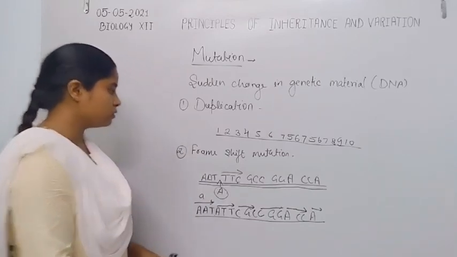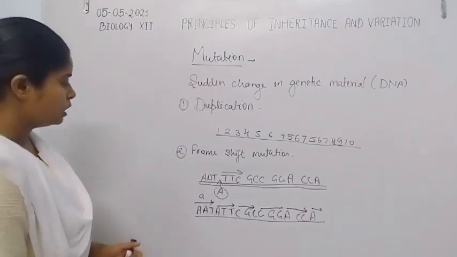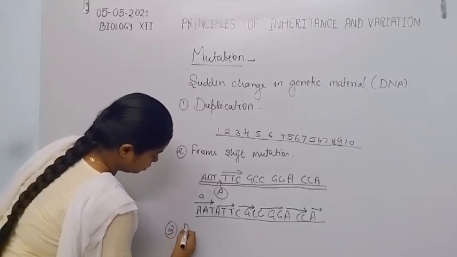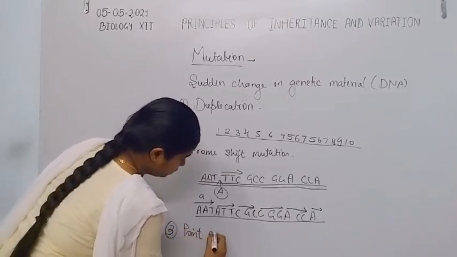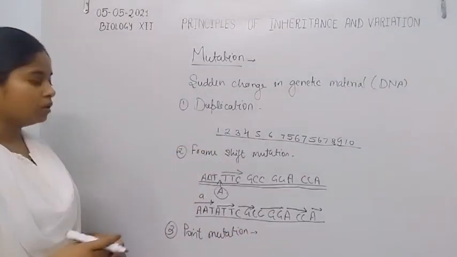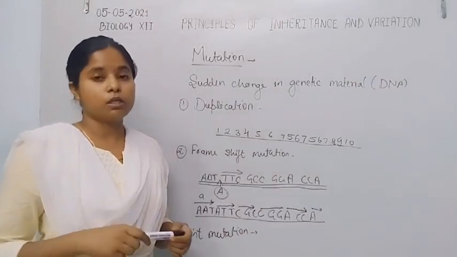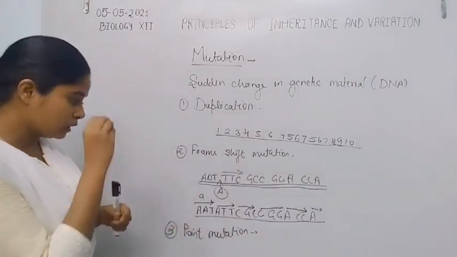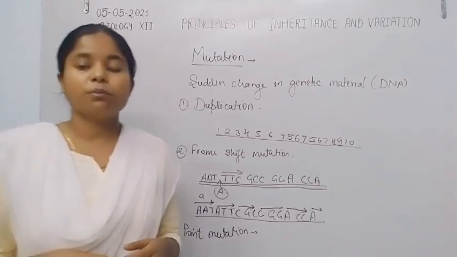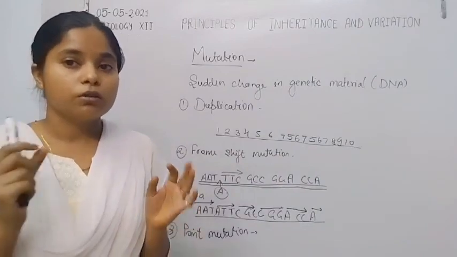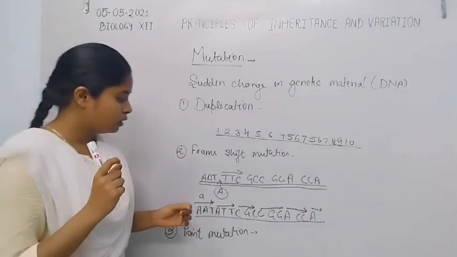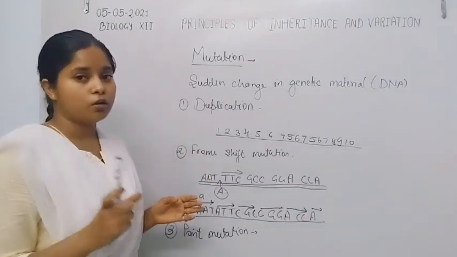Now the second cause of the mutation is point mutation. Point mutation occurs when one nitrogenous base replaces another nitrogenous base, as in the case of sickle cell anemia, where adenine is replaced by thymine. Before the replacement of adenine, the code